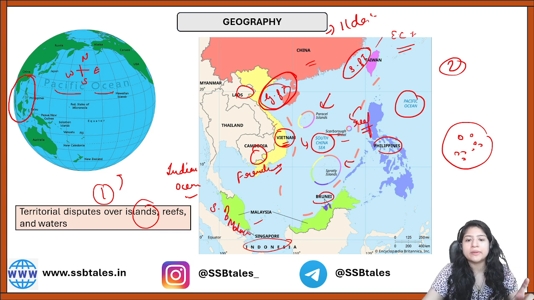After a while, a dispute started between China and the upper region of Vietnam, which at that time was divided into North Vietnam and South Vietnam.